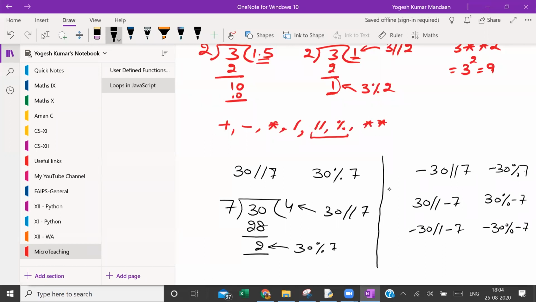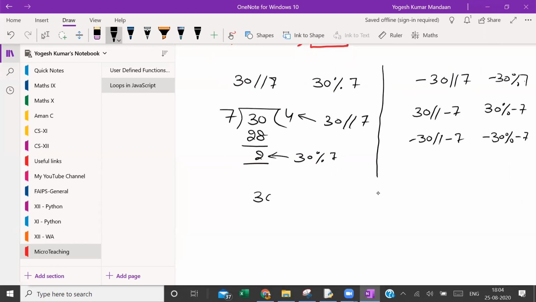Let me do one of these. Let me do 30 floor division minus 7 and 30 remainder minus 7. First you forget this negative. You divide by 7, simple.